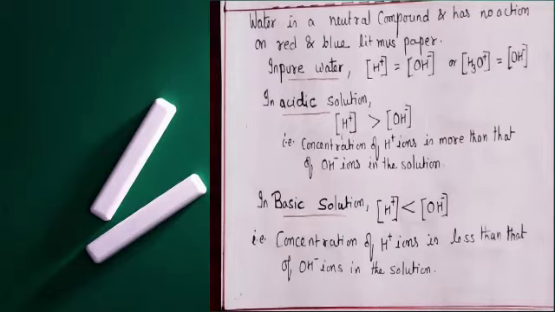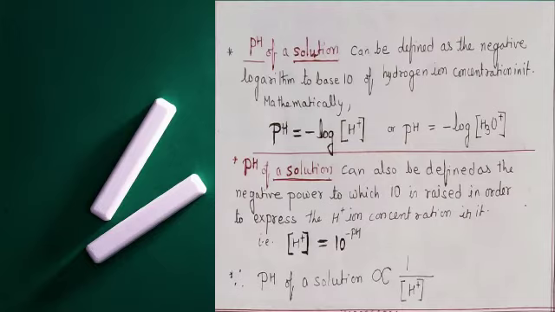One solution contains more hydrogen ions and another contains fewer hydrogen ions. On this basis, a new quantity was introduced to measure the strength of acidic as well as basic solutions on the basis of the concentration of hydrogen ions, and this new quantity is called pH.